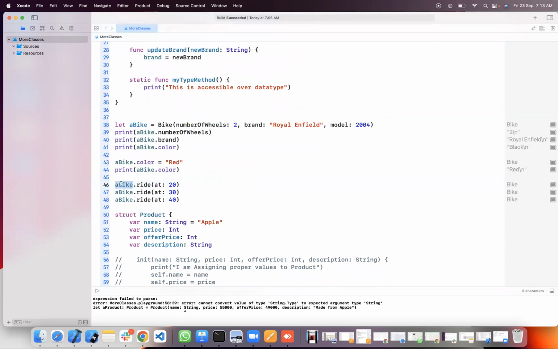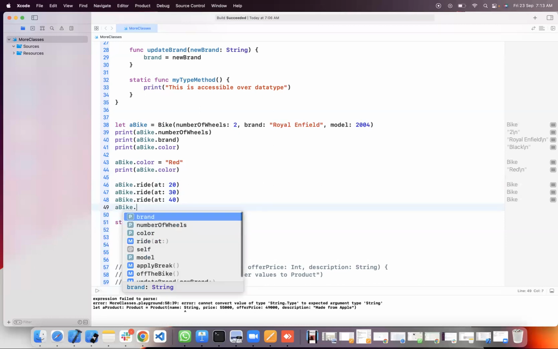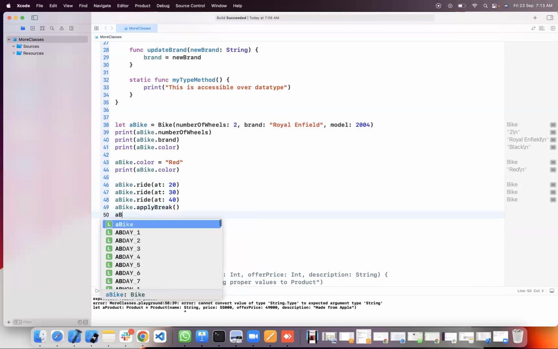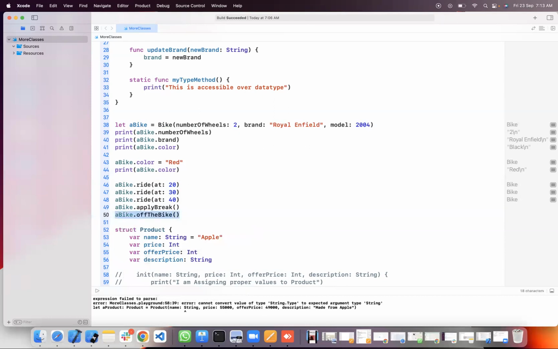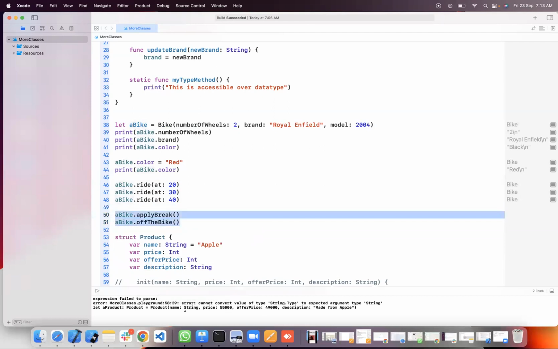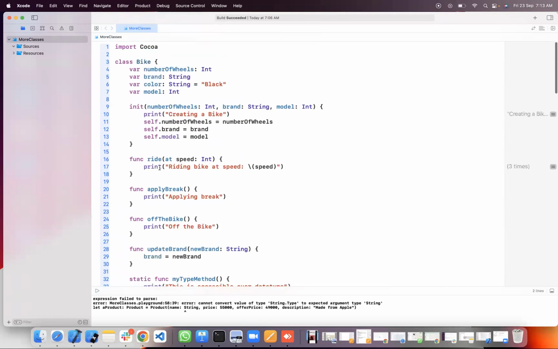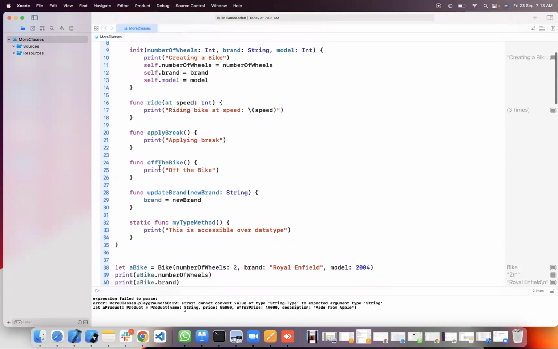Bike is an instance of a class, right? Bike object is an instance of a class. Here, a bike is instance of Bike. The methods which you are able to call on top of bike instance, those are called instance methods. Instance means which are called on top of object. On top of object, I am calling bike.ride, bike.applyBrake, bike.offTheBike. I am able to call all these methods on top of bike instance. So these are instance methods. So far, whatever we have used is instance methods.